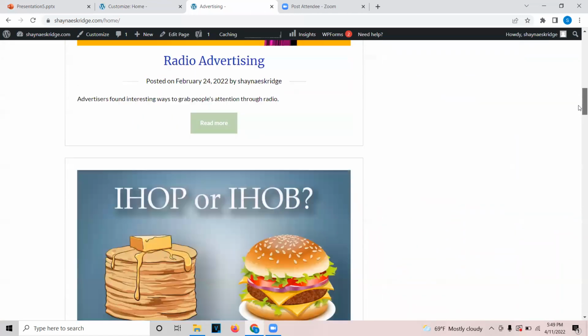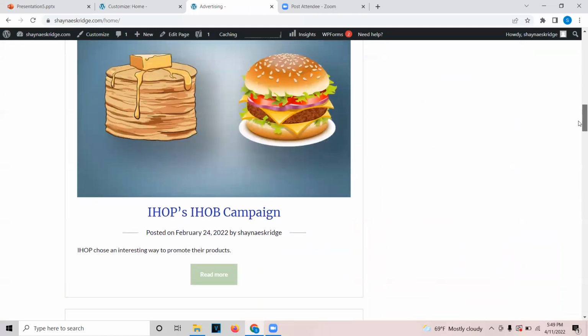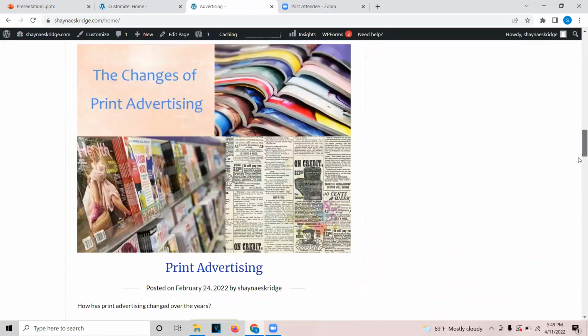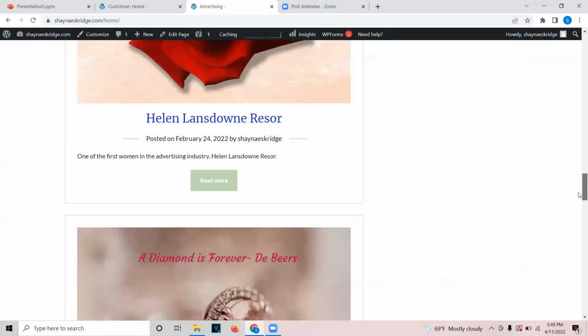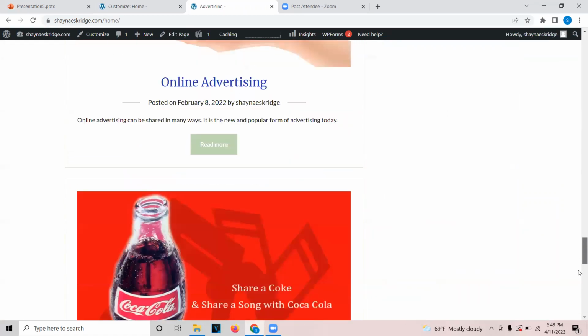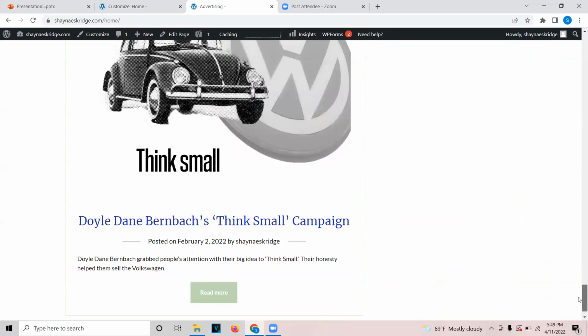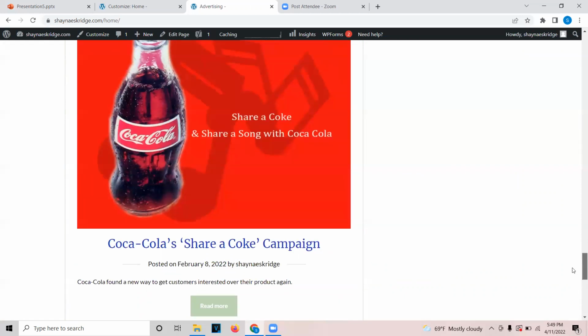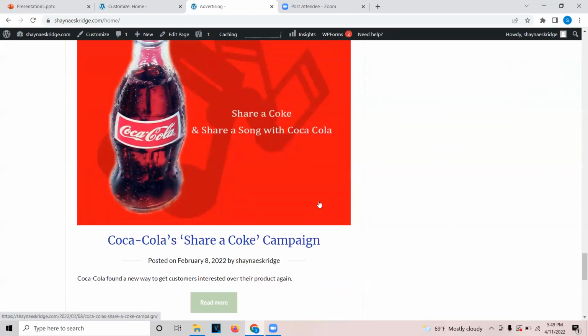And that is one of my favorite parts of doing this project, was creating all these featured images, because I used Photoshop to create all of these images, and I had zero Photoshop experience before doing this project. So I'm really glad that I got to work with Photoshop and its different features, because this skill could be really helpful for me if I were to work in advertising in the future.